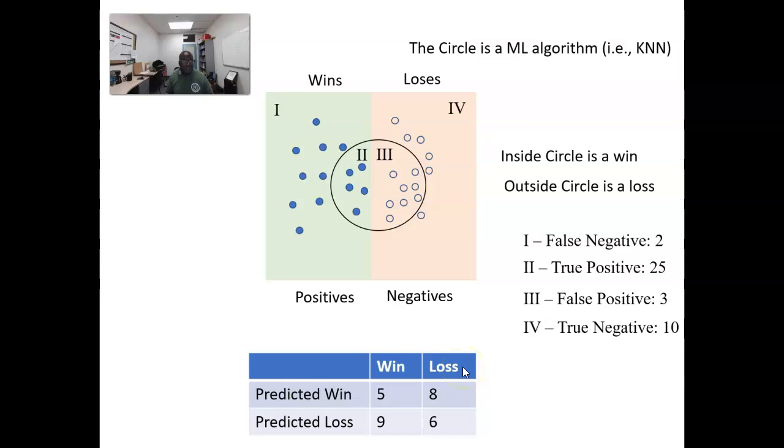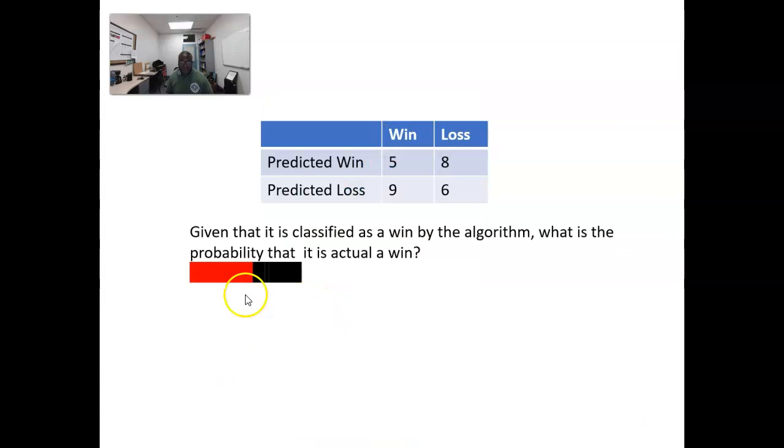Okay, so there's certain measurements that we're interested in terms of this confusion matrix. One of the first measurements is when we consider, given that it's classified as a win by the algorithm, that's this row. So that's 14. Our denominator is 14. What's the probability that it's actually a win? Take a moment to think about that. It's going to be 5 over 14. That 5 over 14 has a special name. It's called precision.